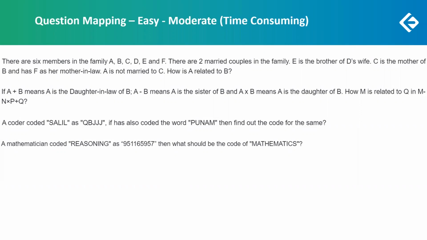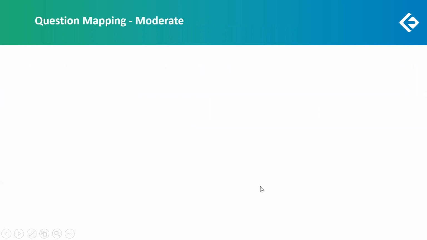So all the 4 questions in this category are a little bit time consuming, would say take maybe 1.5 or some minutes. If we are able to do all the 4 questions in 1 minute each, that would be wonderful. But it shouldn't take more than 2 minutes. So ideal time would be 1 to 2 minutes per question. Then let's come down to the moderate questions, a bit difficult, closer to difficult. So this was the set.